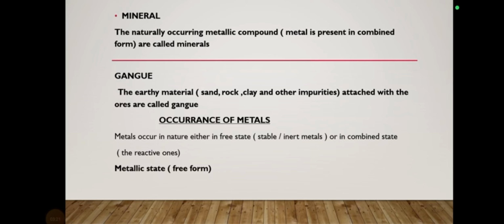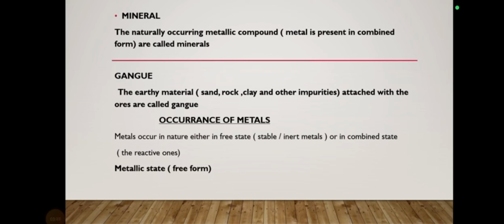Now there is another term with which you are all familiar, which is called the mineral. Mineral is the metallic compound in which the metal is present in the combined form. As we obtain all of these substances from the earth's crust in the form of minerals, obviously there will be some rocky and sandy portion, which is called gangue particles. So combinedly the mineral and gangue particles make up the ore, and first of all this ore has to be treated.